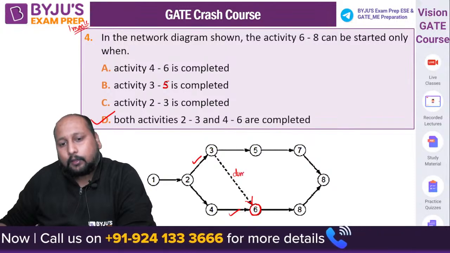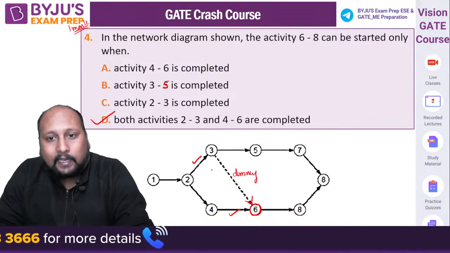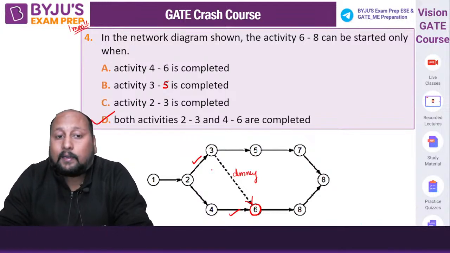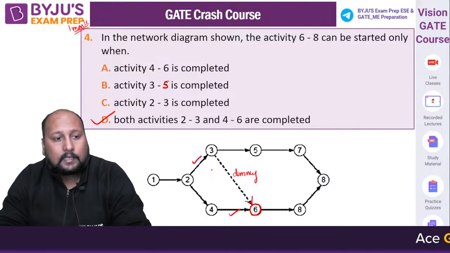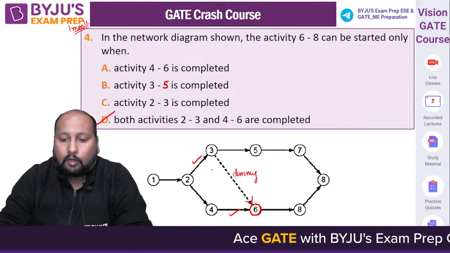This is dummy. So dummy तो सिर्फ logic को complete करने के लिए we are using dummy, right? So we can say the activity 6-8 can only be started once 2-3 and 4-6 will be completed. Option D is the final correct answer. Very good all of you. Very good. Perfect. चलिए next question on the screen, question number 5.